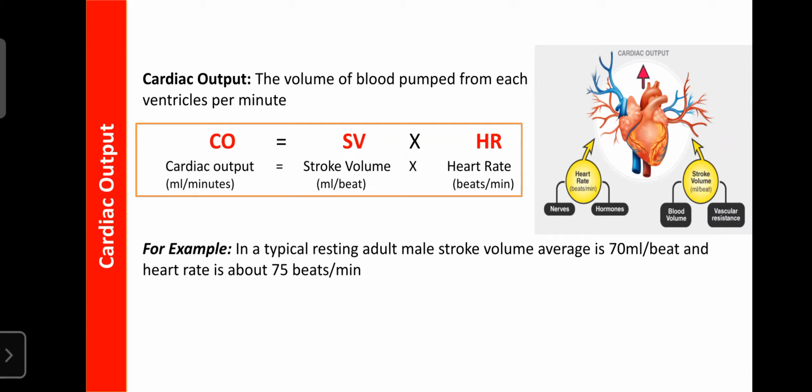The stroke volume is the volume of blood ejected by the ventricle during each contraction or each beat. So how many ml of blood enter from the left ventricle to the aorta, which is oxygenated blood, or from the right ventricle to the pulmonary artery per beat, is known as the stroke volume.